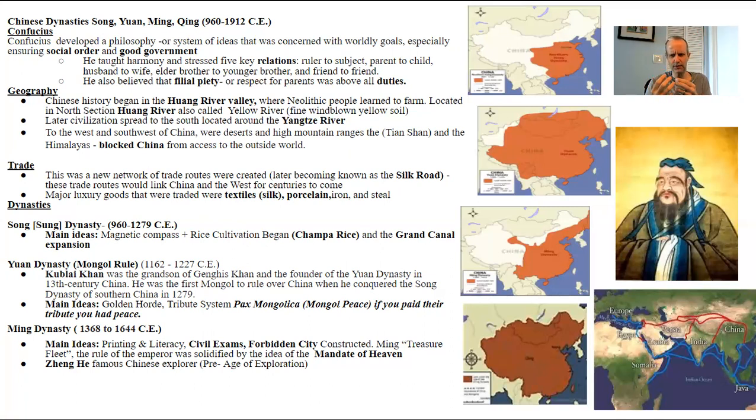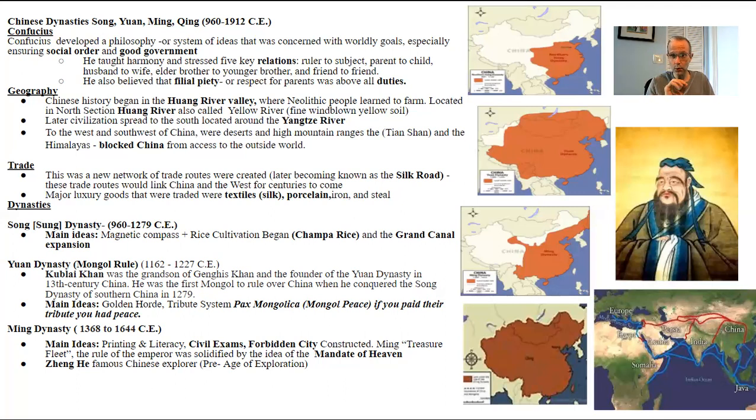Now, the mandate of heaven, in essence, is that this dynastic cycle is always taking over. So when they take over, people ask, what gives you the right to rule? And they say, I am mandated by heaven to have authority over you. When ancient Chinese people and other ancient civilizations say they're given this right by God, it solidifies their rule. So they were mandated by heaven to rule over you. If you question me and my authority, now you are questioning heaven, and that's another layer of enforcing your rule over people.